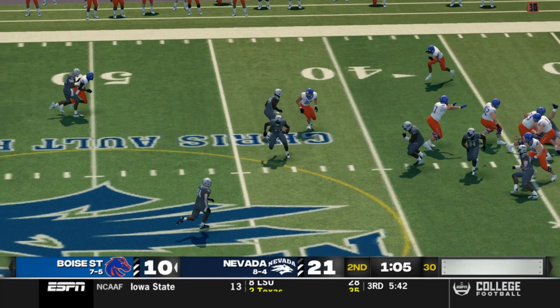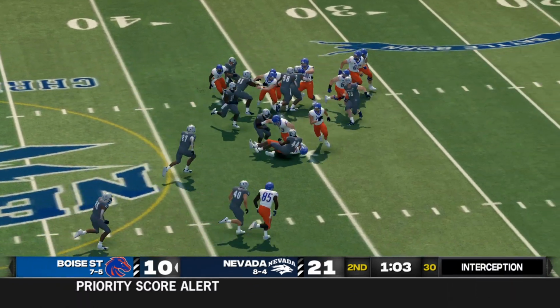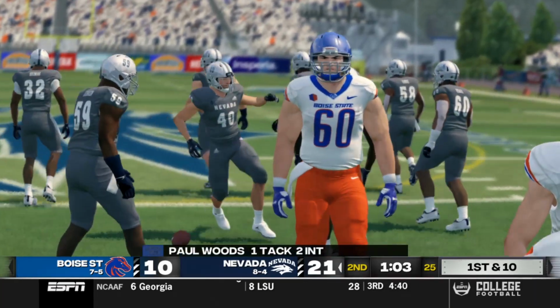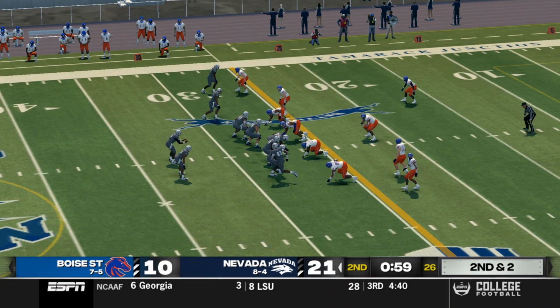Then it's intercepted right away. George Jackson just having one of those days. 3 picks in the first half. Paul Woods has 2 of them.